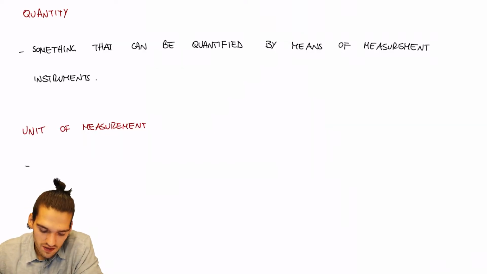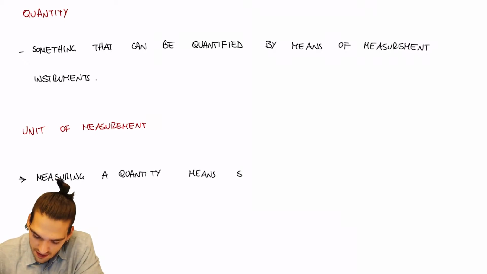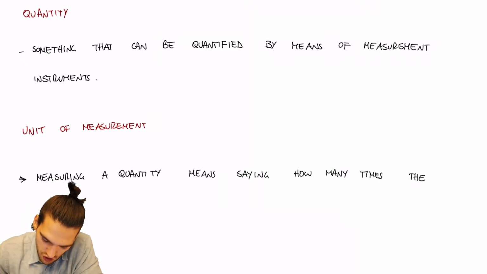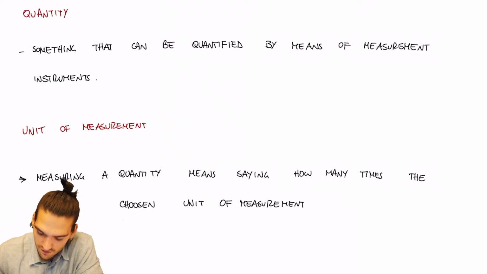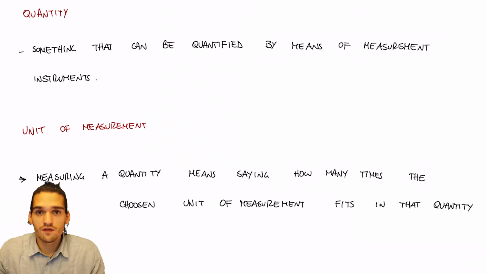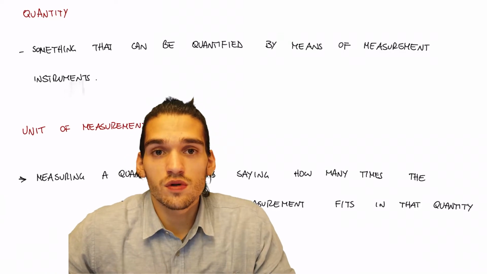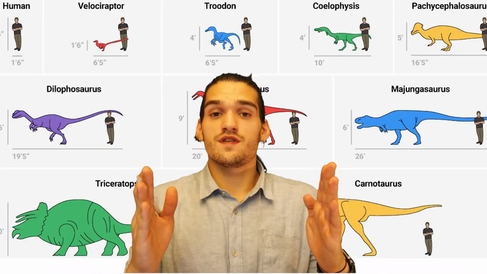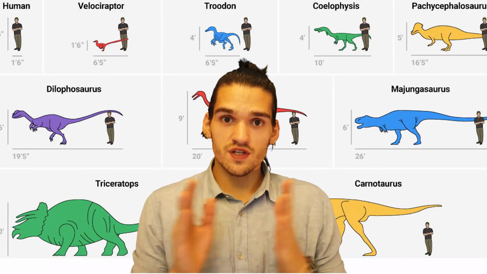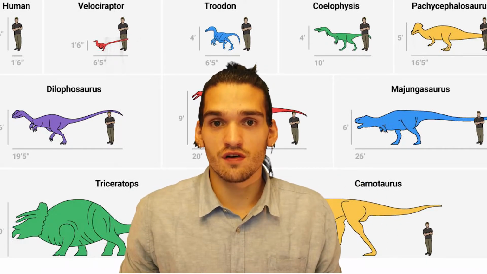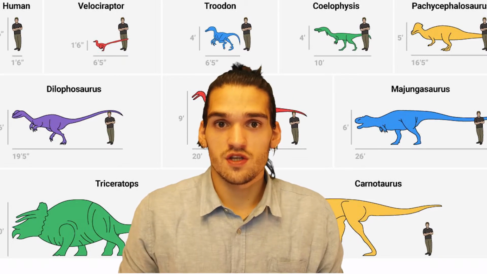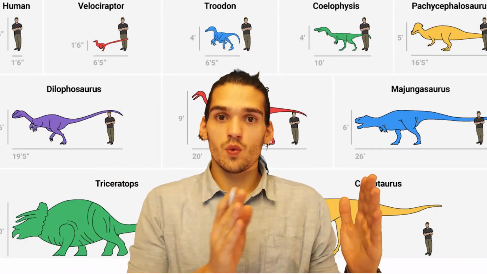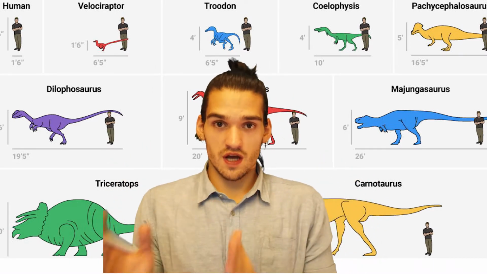And then once we have a unit of measurement, measuring a quantity means saying how many times the chosen unit of measurement fits in that quantity. For example, saying that a table is 2 meters long, it means that in the length of the table we can fit 2 times the unit of measurement of length, that is the meter. So in that 2 meter table we can fit 1 meter 2 times.